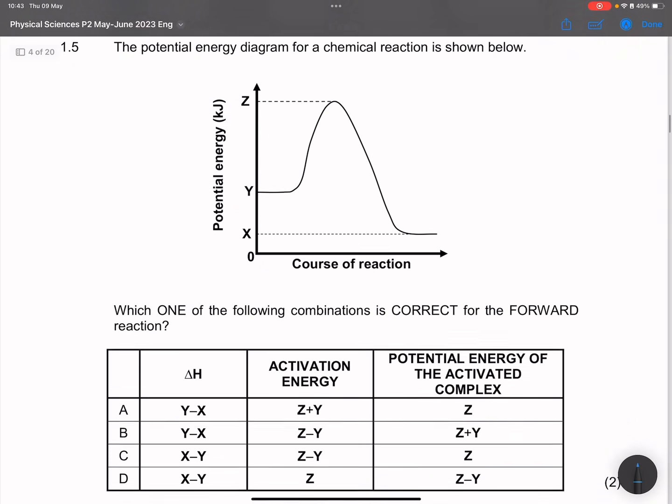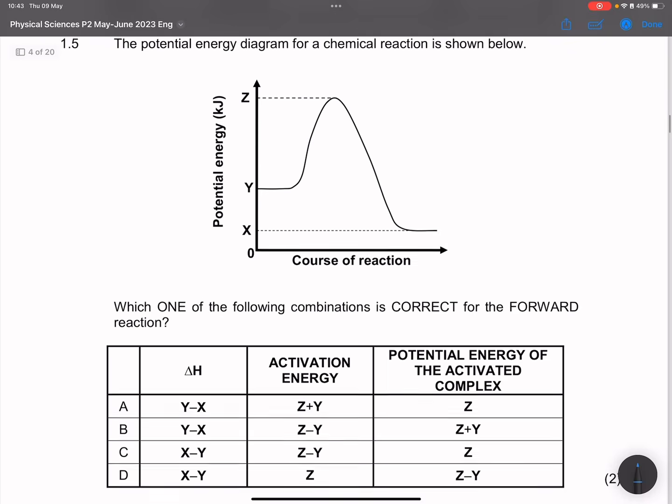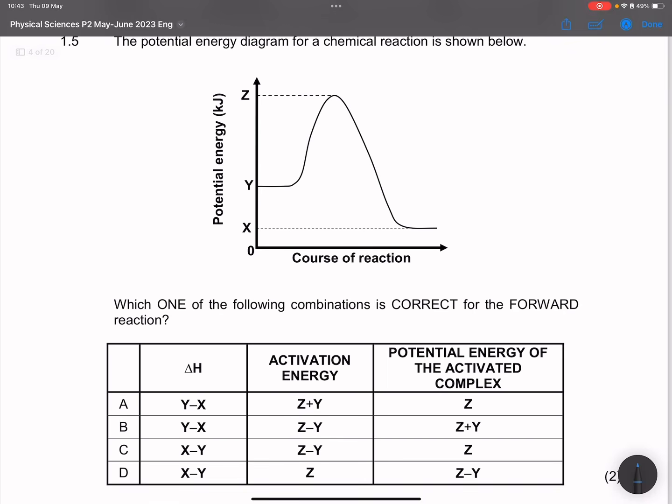All right, let's go to the next question. They say the potential energy diagram for a chemical reaction is shown below. They say which one of the following combinations is correct for the forward reaction. Remember that delta H will be the potential energy of the products minus the reactant.